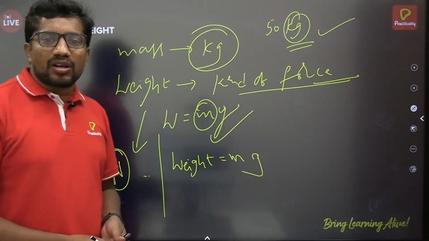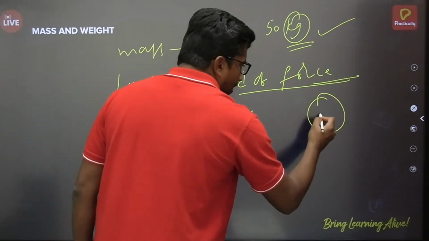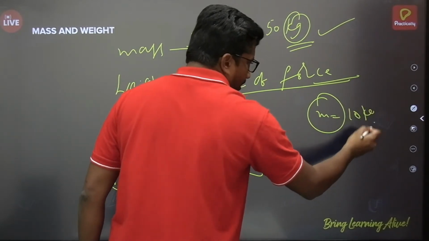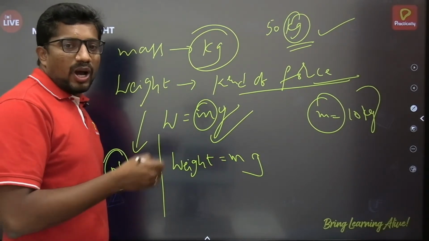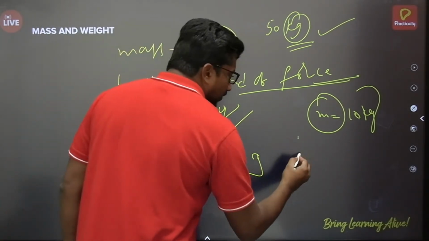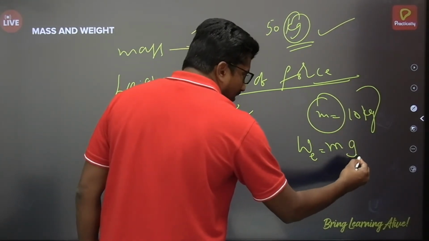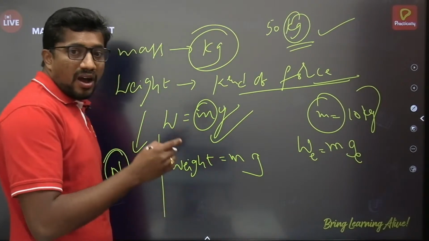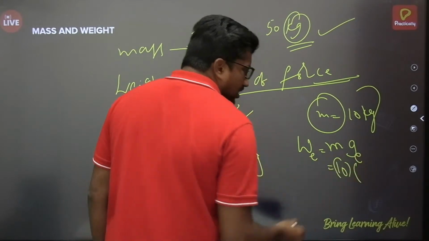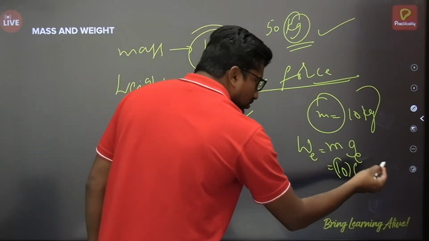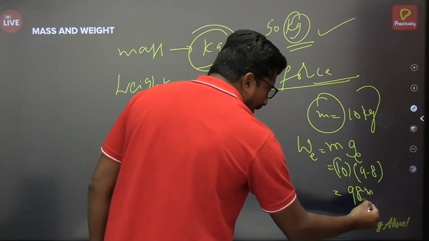If I take any object whose mass is 10 kg, and I am talking about the weight of this object on the surface of the earth, then the weight is the mass multiplied by the acceleration due to gravity on the surface of the earth. So m value 10 multiplied by g, approximately 9.8, gives about 98 Newton.